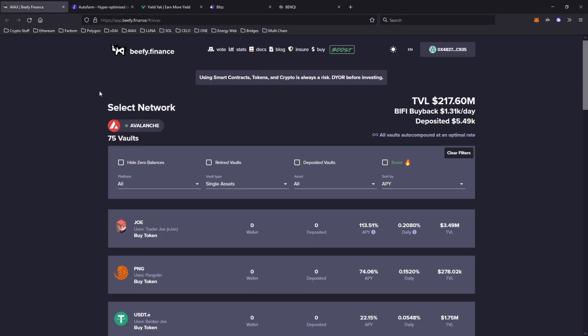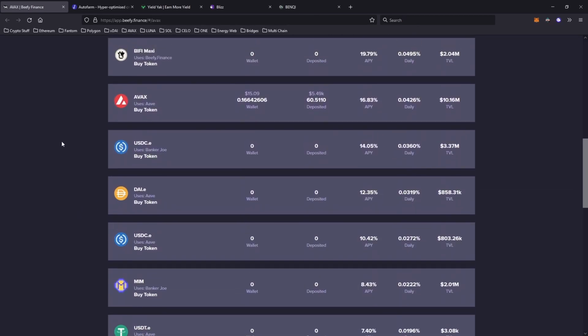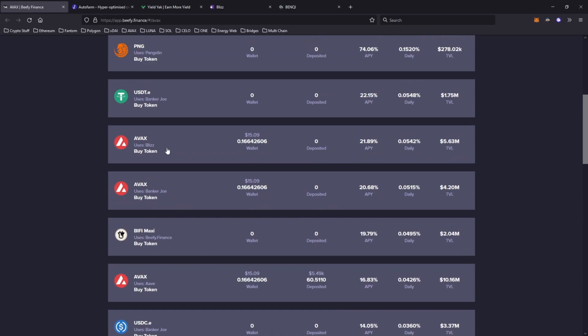I'm going to be showing you on Beefy Finance what I personally do. I've only ported my AVAX tokens over to the Avalanche chain. As you can see, I've got 60.5 sitting right here, and this is using Aave. A few days ago, the Blizz APY was slightly higher, and now it's higher again. They always switch around. Basically, everyone's trying to do the same thing, get the highest reward they can. So I'm going to show you how you can do it as well.